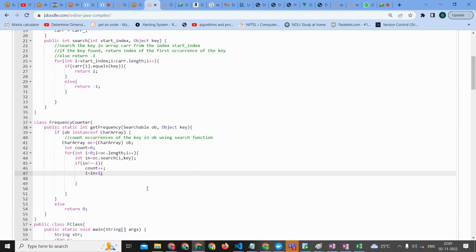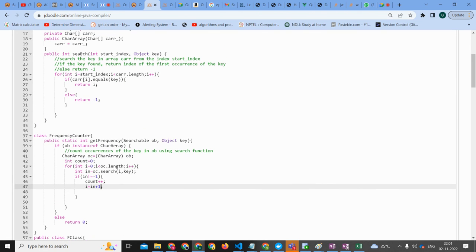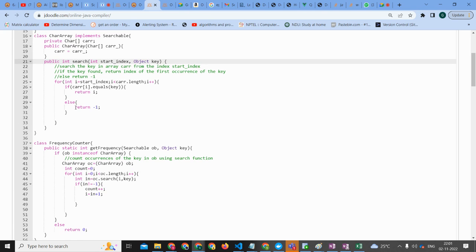Line number 34, missing return statement. So it's saying that line number 34 is missing a statement. The search is asking for a return.